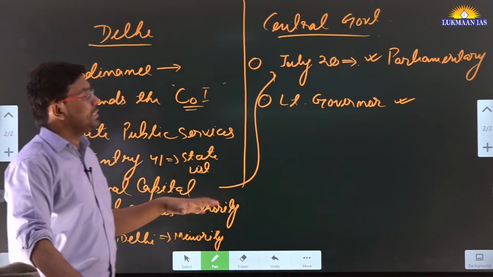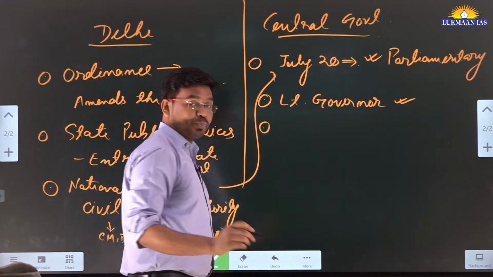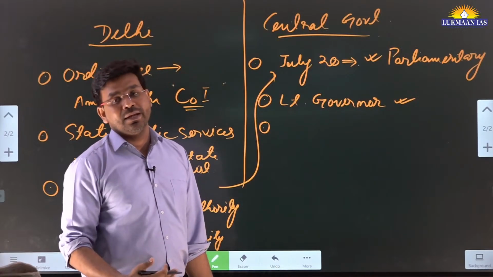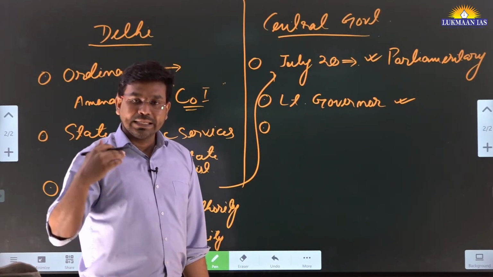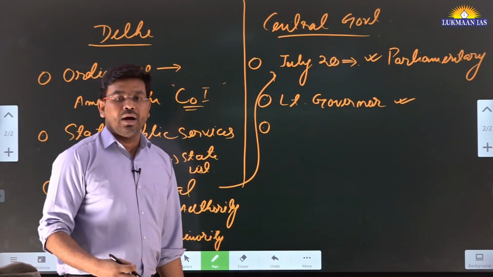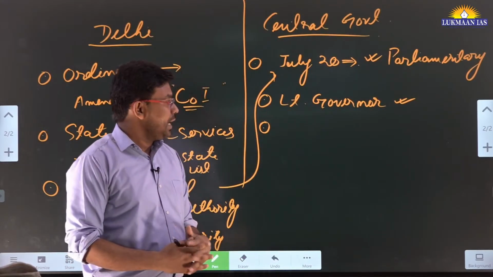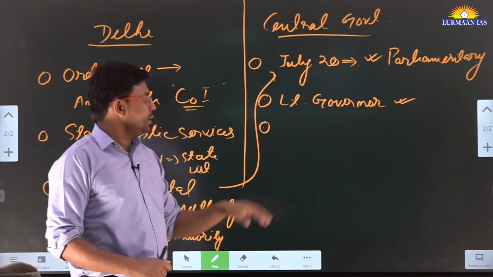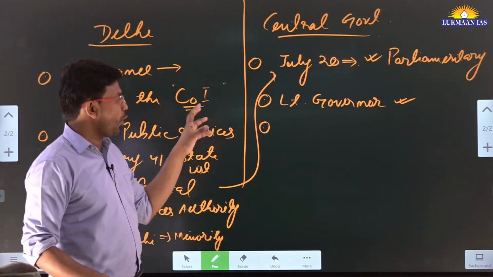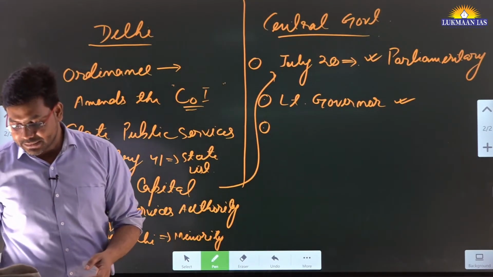And if I talk about the stand of the central government, it says that soon after the Supreme Court of India gave a verdict in this particular matter on 11th May 2023, the Delhi government started witch hunting and categorizing the officers so that they could transfer them. And to stop that, the central government has resorted to the ordinance route. So this is what is being said by the central government.